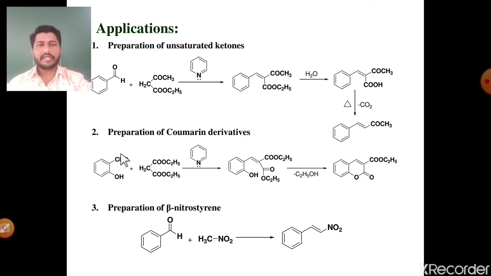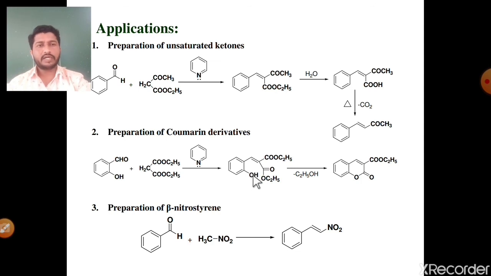Number second application is a preparation of coumarin derivatives. See, it is a substituted aldehyde molecule. The substituted aldehyde molecule is an alpha hydroxy benzaldehyde molecule in presence of malonic ester and strong base pyridine. See, simple, there is a condensation between this aldehyde molecule and active methylene compound, it gives alpha beta unsaturated derivative. Then number second step, the reaction between this carbonyl group CO and hydroxy group.